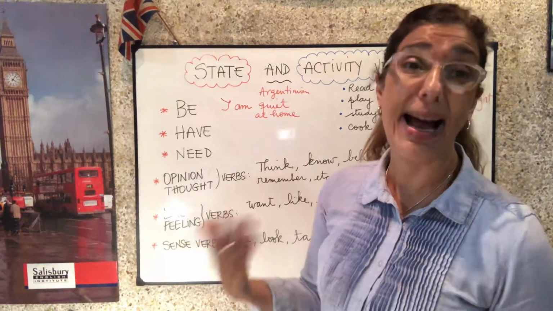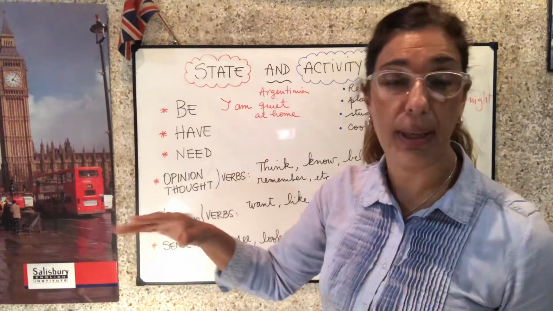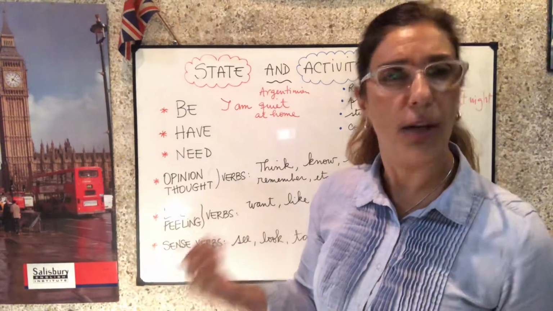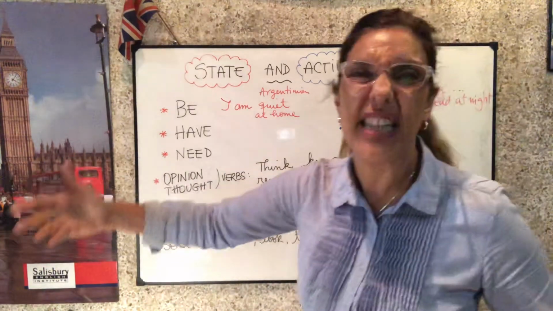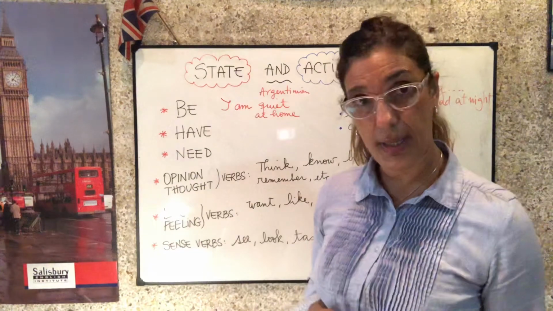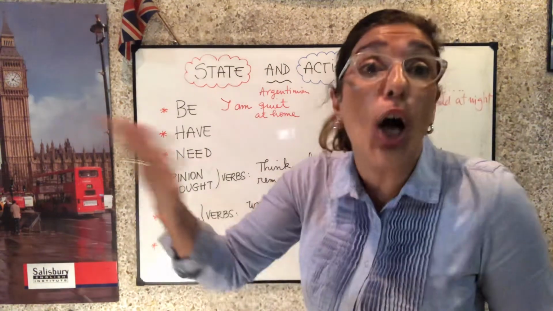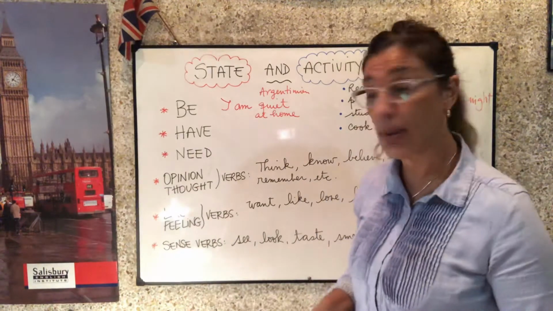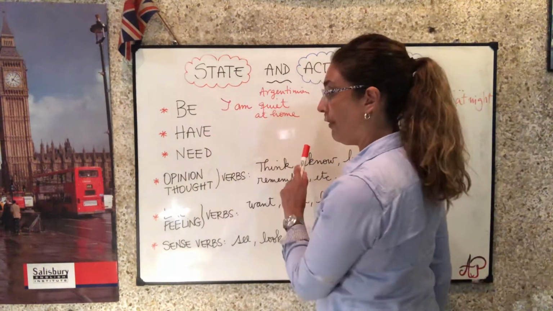¿Qué quiero decir con aspect? Bueno, que va a ser simple, presente simple o pasado simple, no continuo. ¿Está claro? No voy a usar I am needing. I'm going to say I need your help. Yes? I need, I don't know, a new car, whatever. Okay? So these are examples of state verbs.